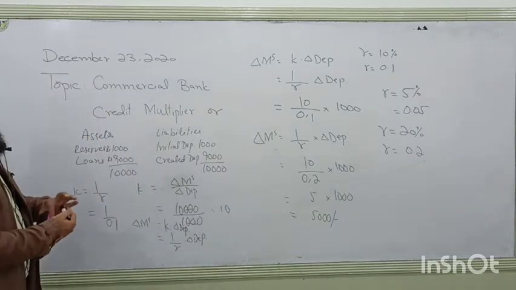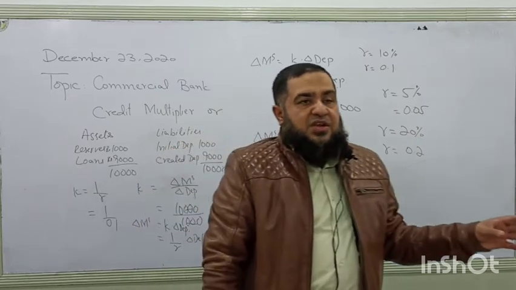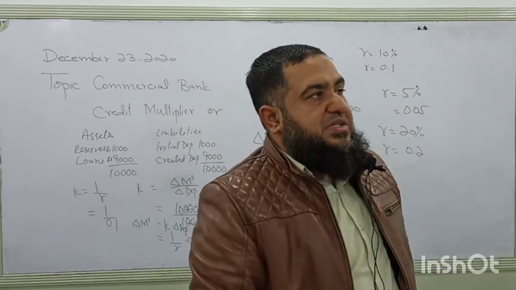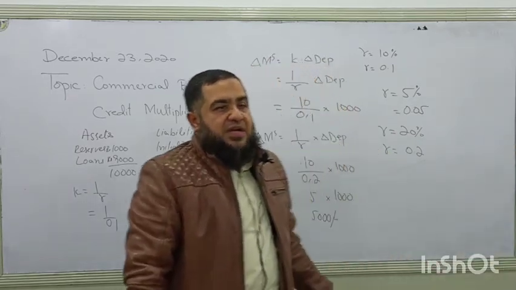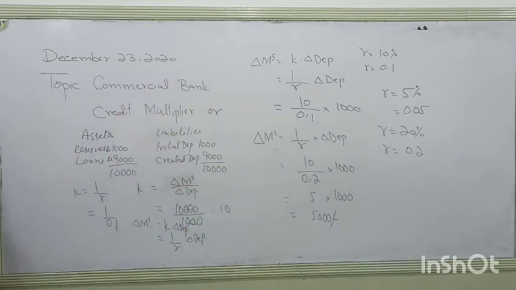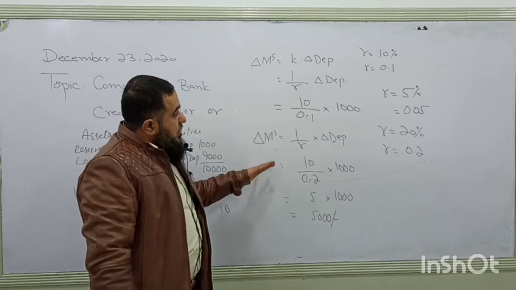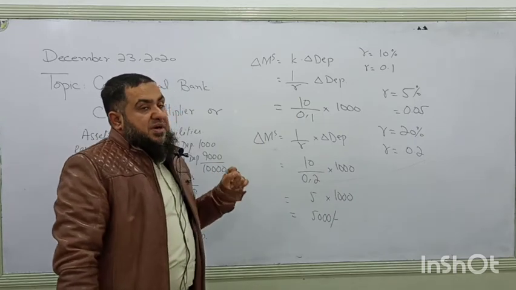So when the reserve ratio increases, the value of the multiplier decreases in the money market. The reserve ratio is set by the central bank for the commercial bank's liquidity. So when the reserve ratio decreases, the value of the multiplier increases, and when the reserve ratio increases, the value of the multiplier decreases.